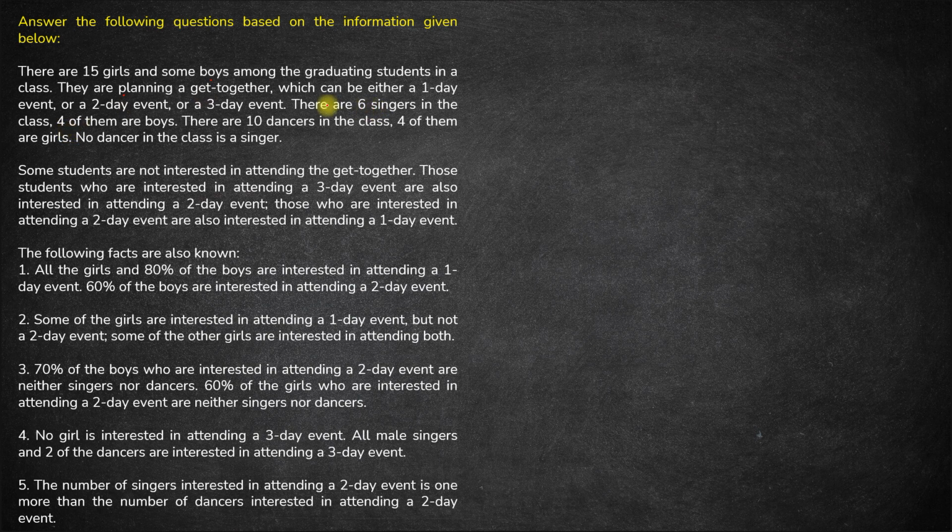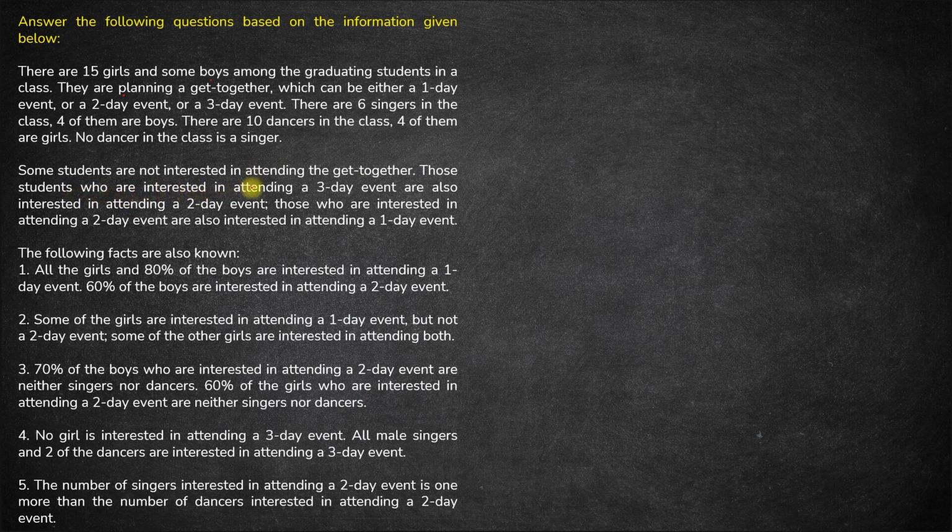So if there are 6 singers out of which 4 of them are boys, that means the remaining 2 will be girls. And out of the 10 dancers, if 4 of them are girls, 6 of them will be boys. No dancer in the class is a singer. So these 10 dancers are separate from these 6 singers. Now some students are not interested in attending the get together event.